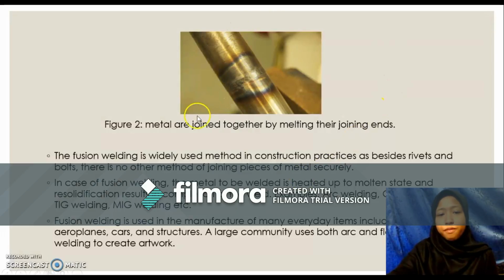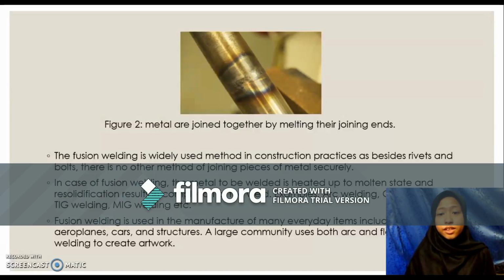And this is a picture of metal joined together using fusion welding by melting their joining ends. Fusion welding is a widely used method in construction practice. Besides rivets and bolts, there is no other method of joining pieces of metal securely. In fusion welding, the metal to be welded is heated up to the molten state and solidification results in completion of the weld.